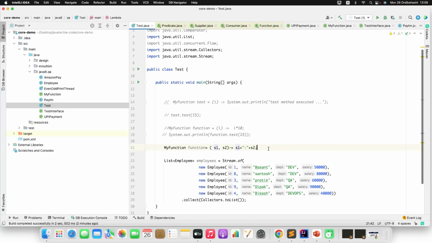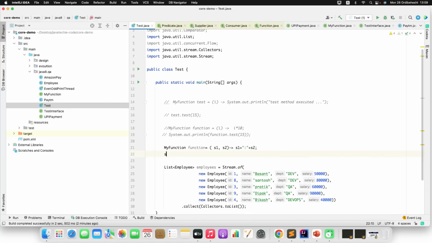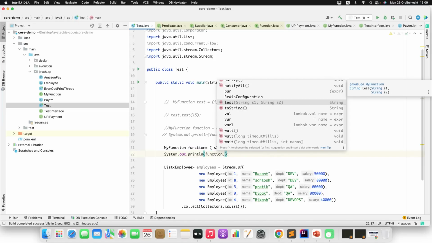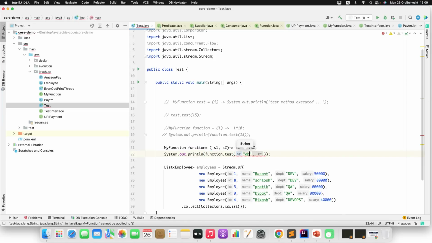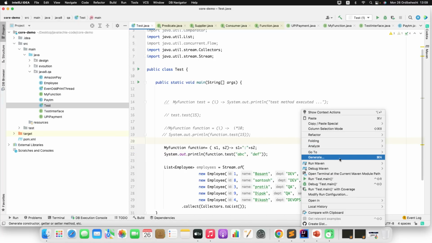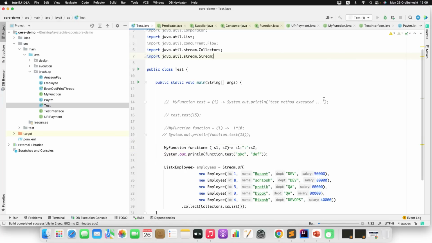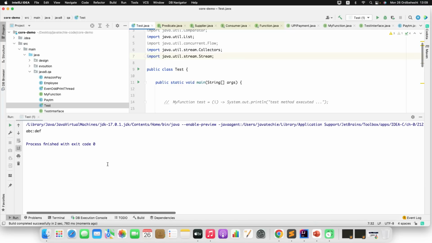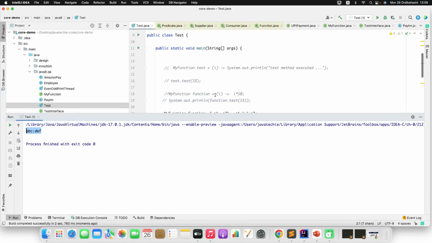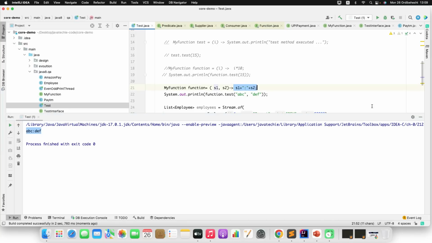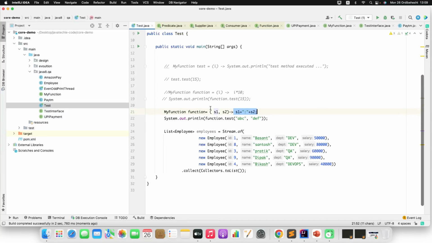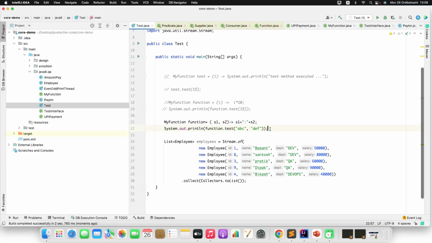Now if you print sysout function dot test and give the input, let's say abc, def. Now if you run this, you will get abc def. You can see here, abc colon def. That is what we are just adding in the return statement. So this is how you can define any complex abstract method that is part of the functional interface as a lambda expression.